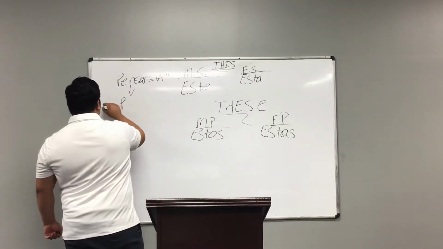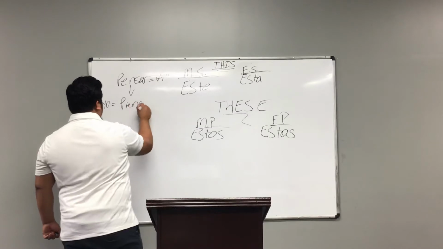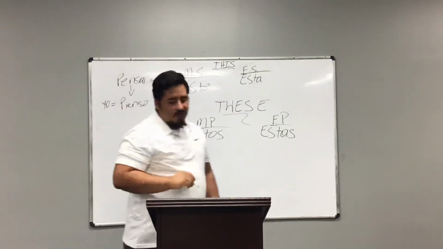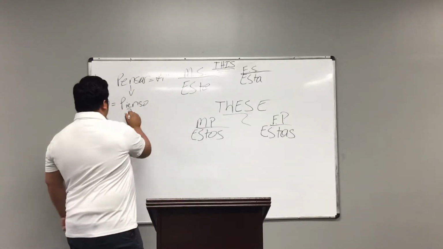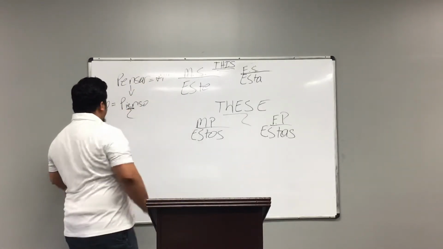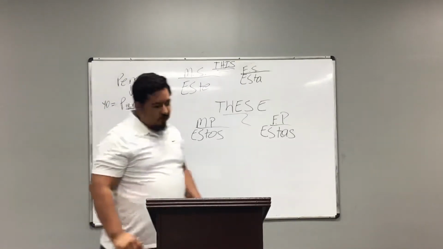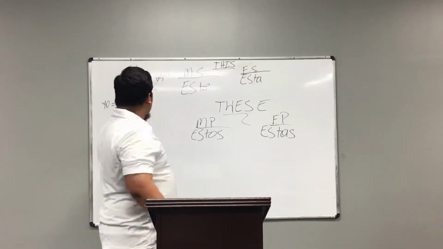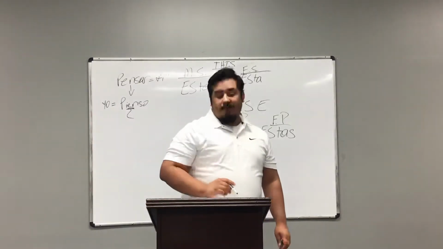In this case, the yo form would be pienso. Notice there we have an IE, so we go from pensar to pienso. We will do that with the other 4 verbs as well.